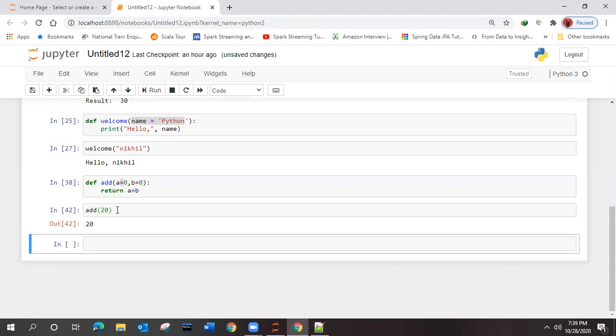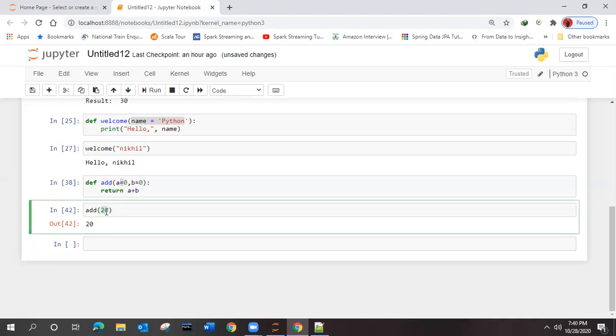Got it? Now, this one you don't have any confusion over here, right? No confusion, it's fine. So this is one of the ways to provide default values inside Python. A function with default arguments. Got it?